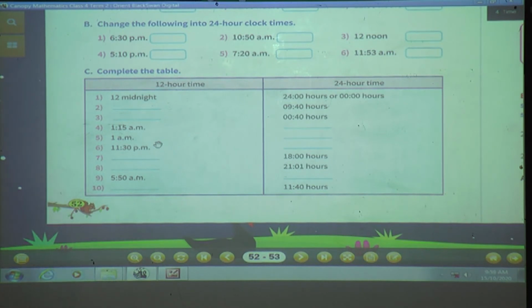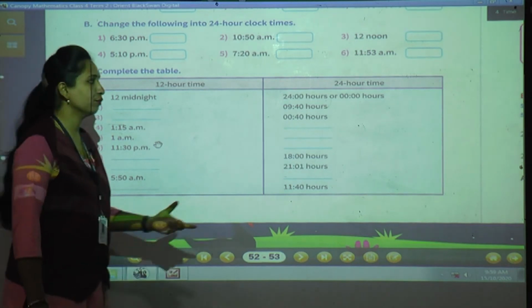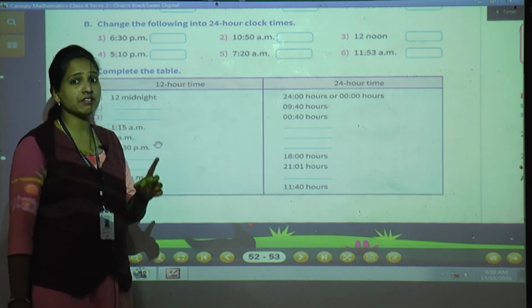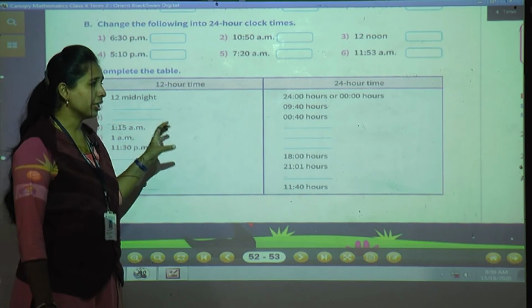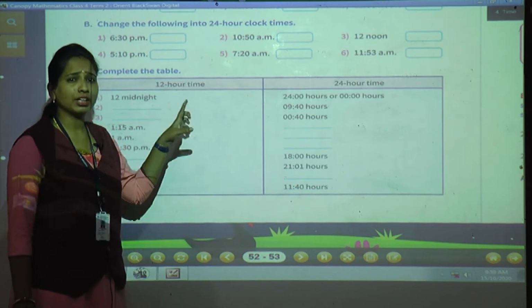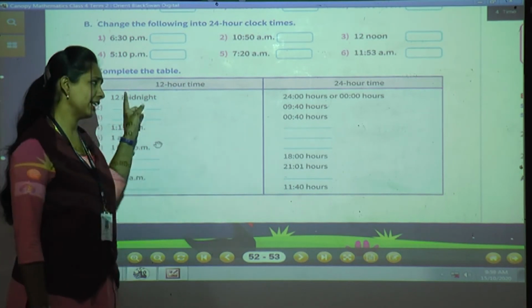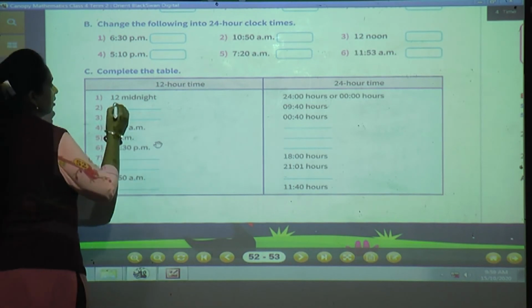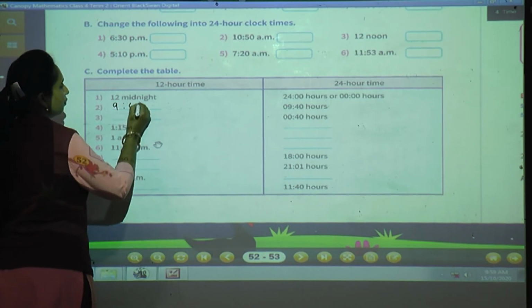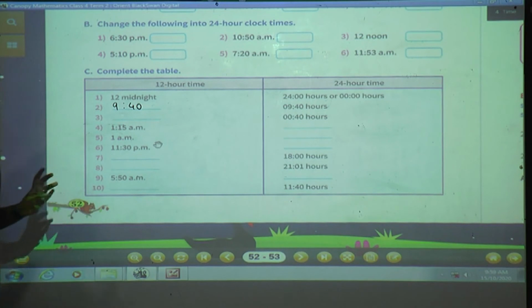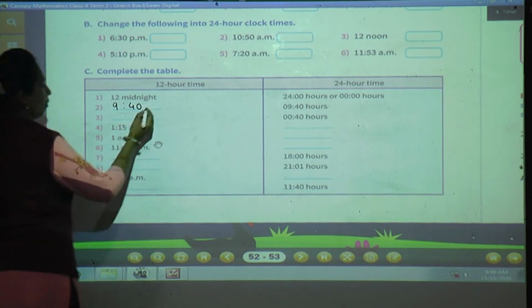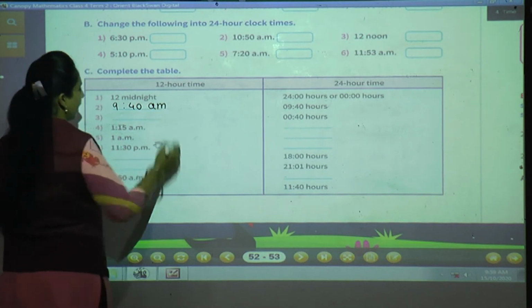Now next, blank they had given, and the next question is 9:40 hours. Just they had given 9:40. See, whatever numbers they give from 1 to 12, we have to write as it is. 9:40, when is it 9:40? Of course, it is in the morning. So you have to write AM.